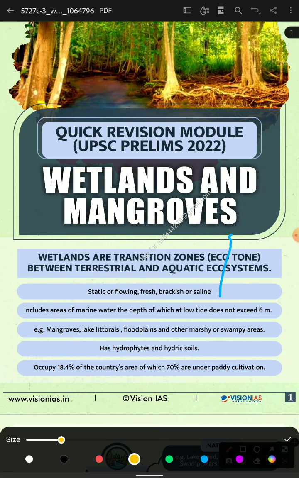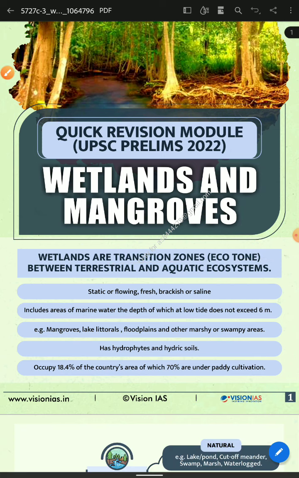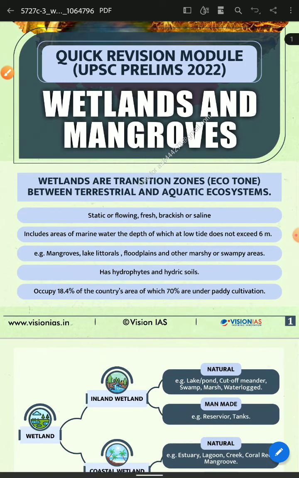Wetlands are the transition zones of ecosystems between the terrestrial and aquatic systems. They include static and flowing, fresh, brackish and saline water, including marine water up to a depth of low tide, and the stream of the high tide.